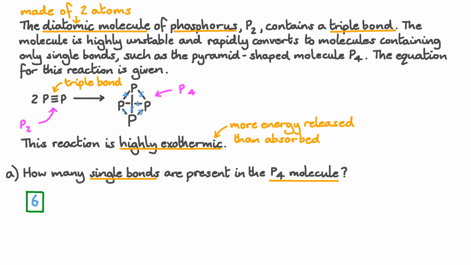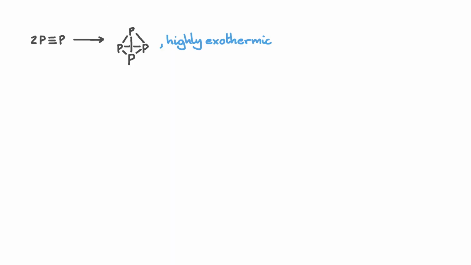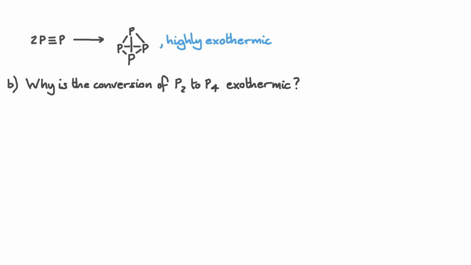For the next part, I'm going to summarize some of the information because it's not all essential to the answer. So we're dealing with a reaction of two P2 molecules reacting to form one P4 molecule that's a very exothermic reaction. Why is the conversion of P2 to P4 exothermic? A full understanding and explanation of why this reaction is exothermic is far beyond the scope of this video, but we can use some simple principles to understand where to look.